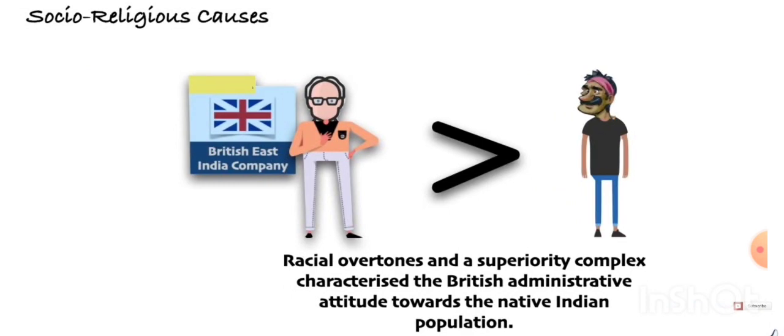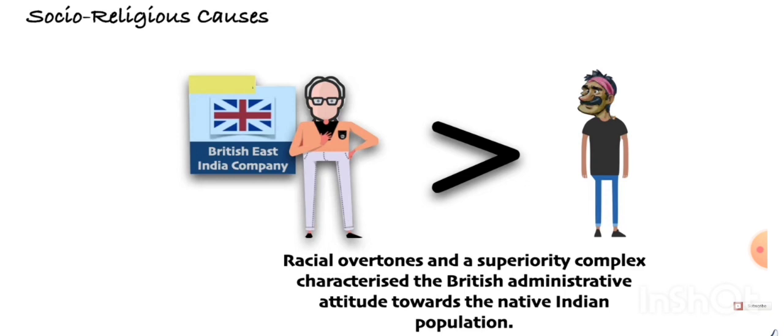Now, social religious causes. Social means related to society. Religion हमें पता है धर्म होता है, right? So British, they were thinking that they were more than society and more than religion as well. They were interfering in society as well, and in religion they were intruding.